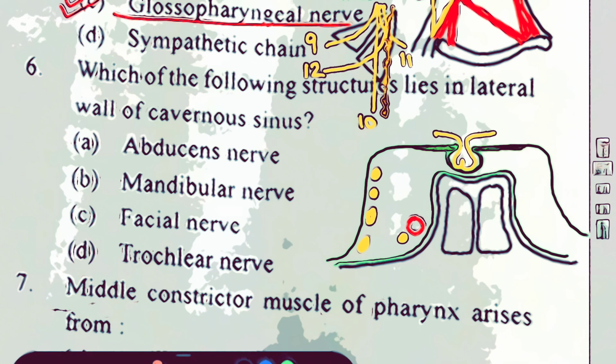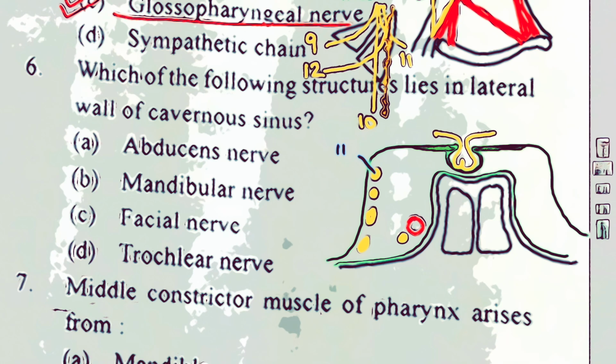Let's name these. This is the third cranial nerve. It divides into upper and lower divisions of the oculomotor nerve and will reach into the orbit through the superior orbital fissure. The fourth cranial nerve also reaches into the orbit through the superior orbital fissure. This is the V1 division of the trigeminal nerve, also called the ophthalmic division. It splits into frontal, lacrimal and nasociliary divisions and enters into the orbit through the superior orbital fissure.